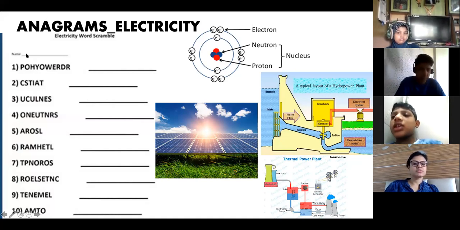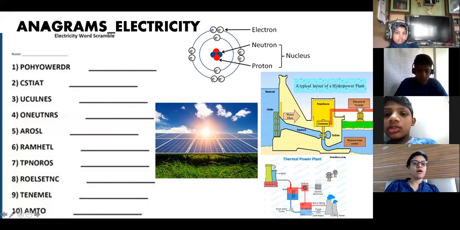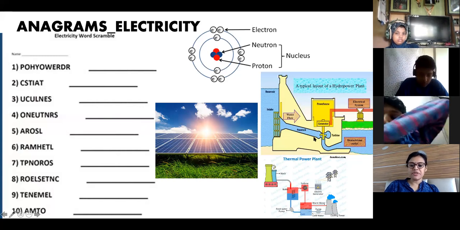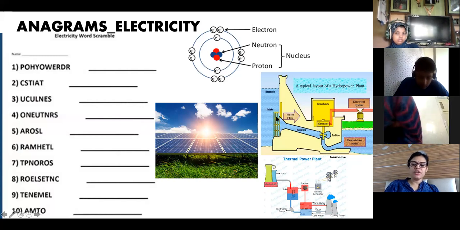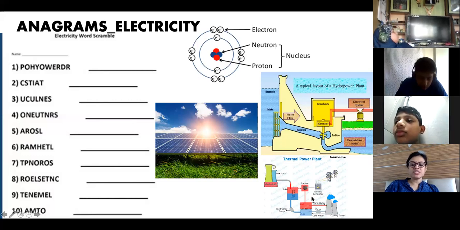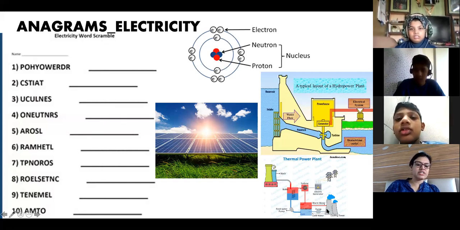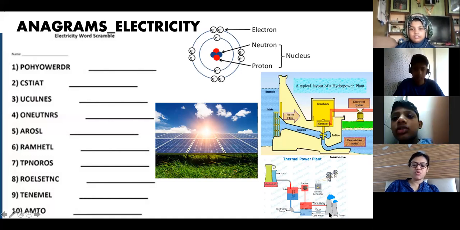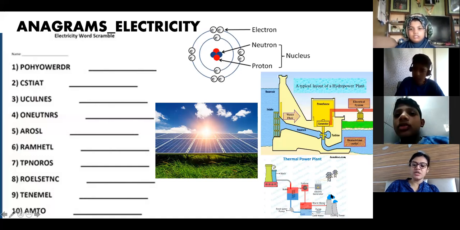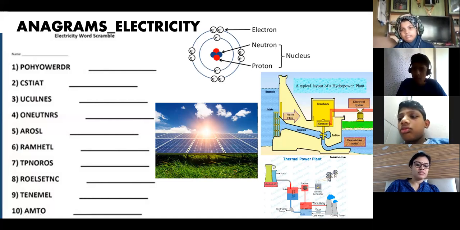Ma'am, is thermal like air? Thermal means heat. Our main purpose is to turn this turbine. When water is used to turn the turbine, it is hydroelectric power. And when steam is used, how is steam produced? Steam is produced when water is heated, and water is heated in these boilers. From where is this heat obtained? This is obtained from coal.